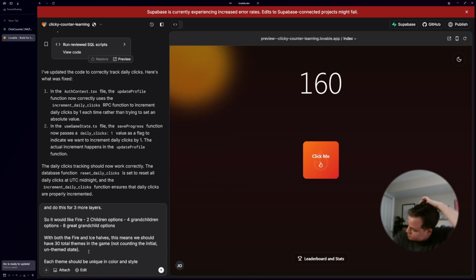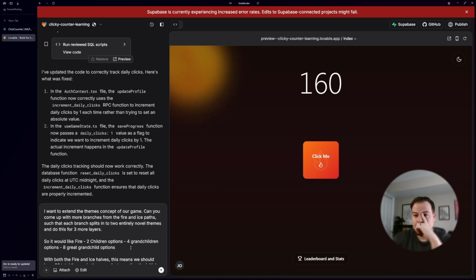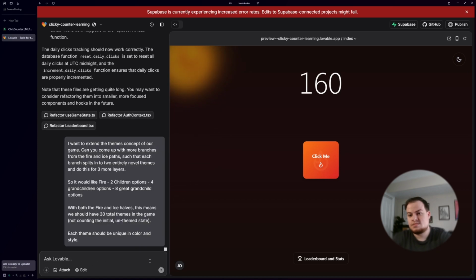Oh man, I'm about to ask for it to make a SQL change. Let's just leave it with that. What I want to do eventually is keep track of all the ones that the user's been to, but we're going to introduce a SQL change at that point, right? In the database in Supabase, it needs to keep track of, for any user account, which themes they have had, kind of a checklist of all of those. And so I don't want to burn our messages, we've got 2 left. I want to have a little bit of flexibility depending on what happens with this, to have that 1 message left, I think. Let's go with this one. Let's send it.